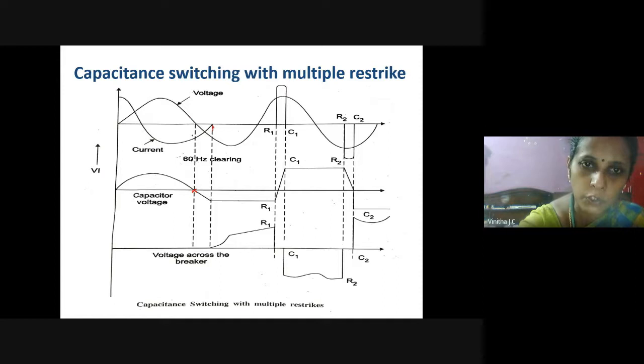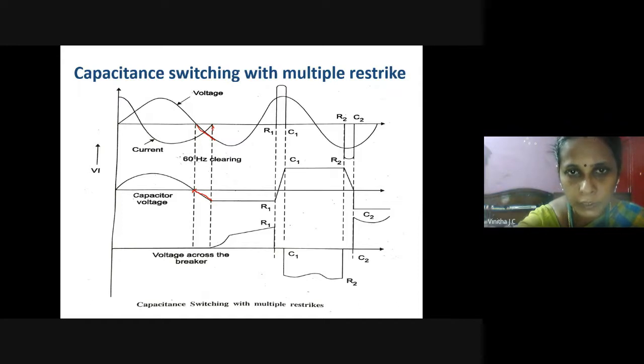During the positive half cycle, this is the voltage developed across the capacitor, and then this voltage becomes negative. Here the capacitor voltage also goes parallelly into negative. The capacitor will be charged until this current becomes zero. If the current reaches the natural crossing, automatically its value becomes zero.